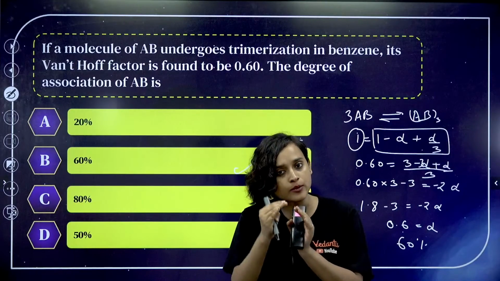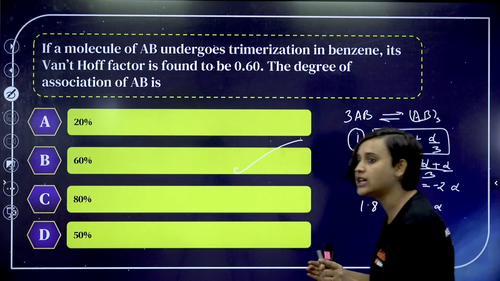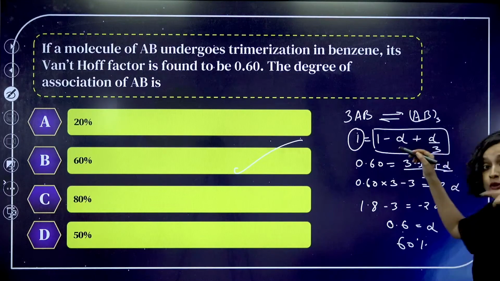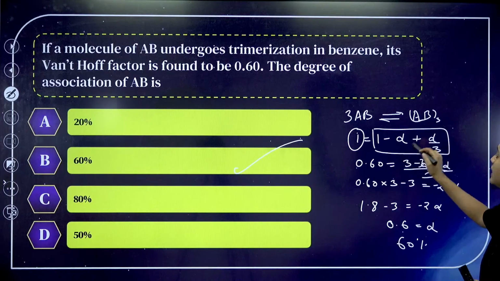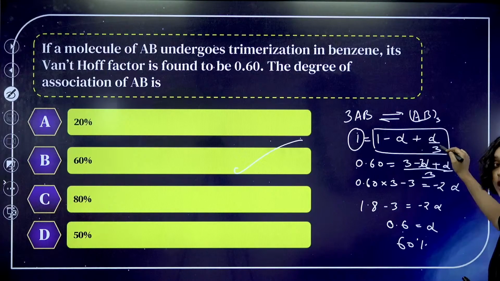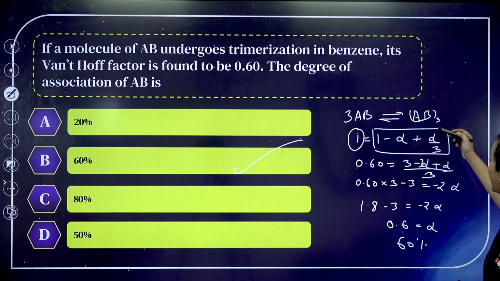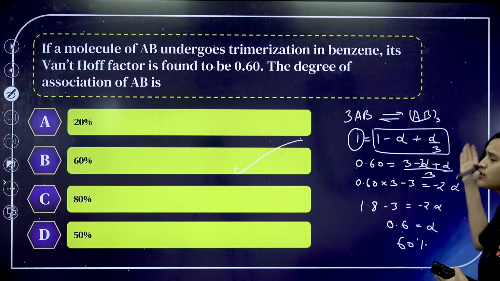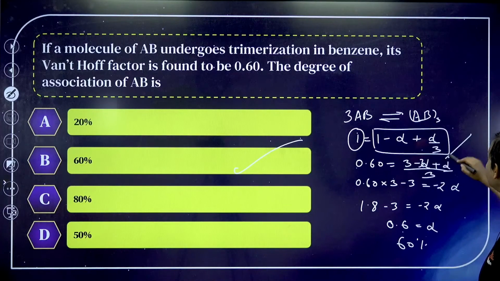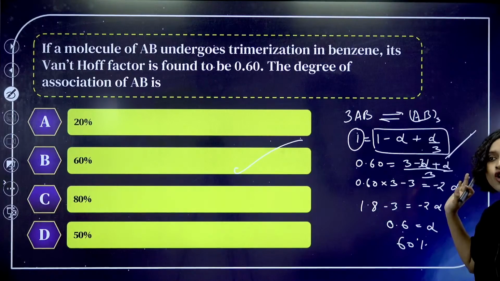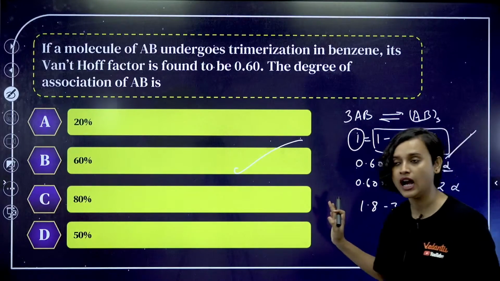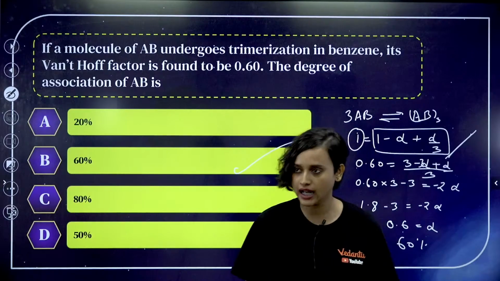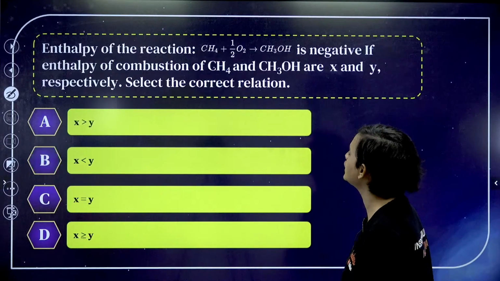3 molecules have come together, trimerization. What happens is trimerization. If it was dimerization, we would have written 1 minus alpha plus alpha by 2. But because there is trimerization, alpha by 3. So 0.60 is equal to, then you just do the mathematical term. That's it. Till here is important. After that, you just solve the equation. Understood? Chalo, moving on.